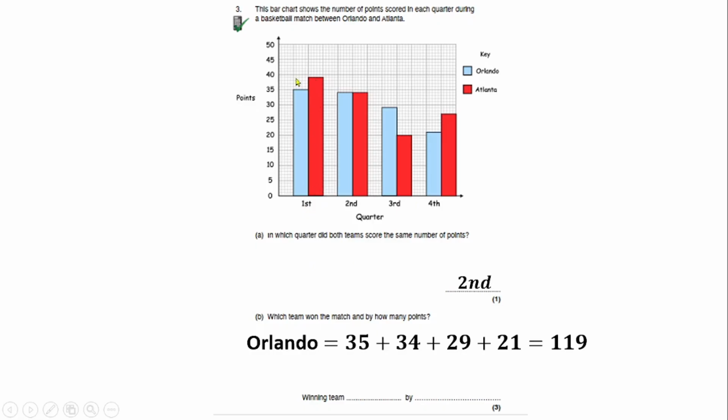For Atlanta, which is the red, for the first quarter we have 39, then for the second quarter we have 34, for the third quarter we have 20, and for the fourth quarter we have 27. Added together that gives us 120. So Atlanta has more points than Orlando. Atlanta won by how many points? By 1 point. 120 minus 119 is 1 point.